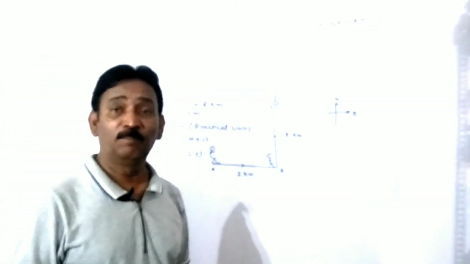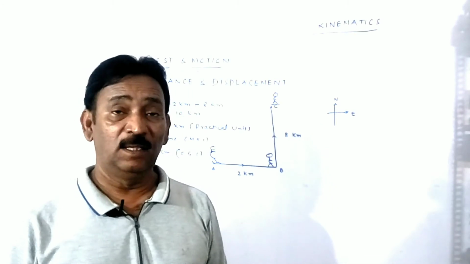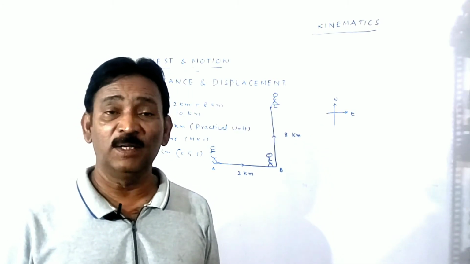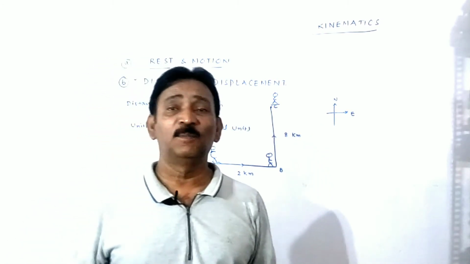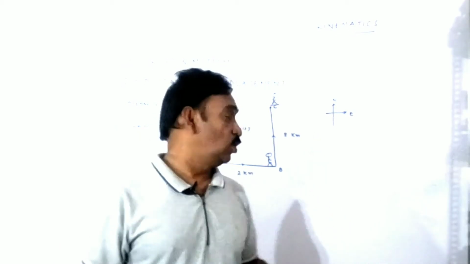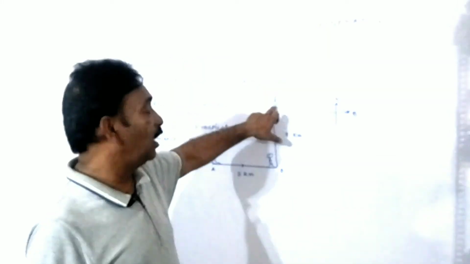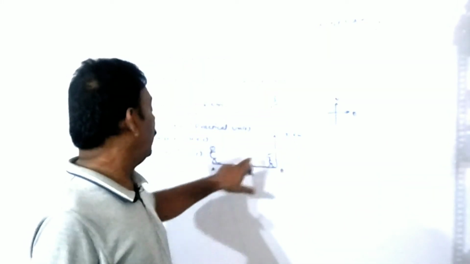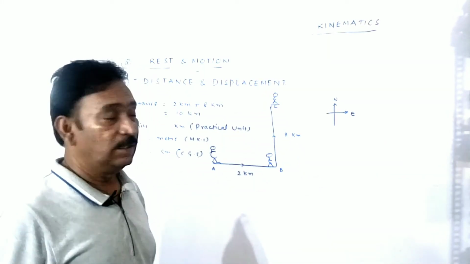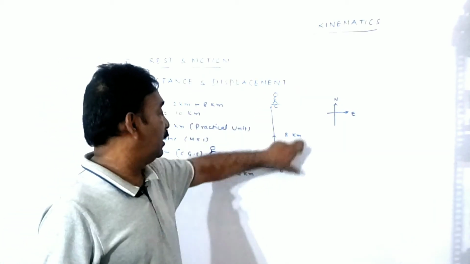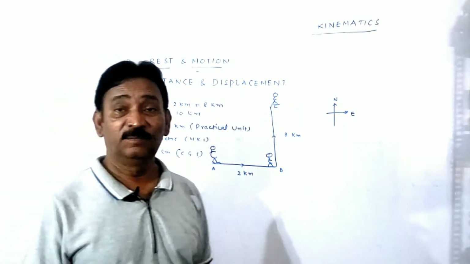I hope you understood what distance is. Distance is the measured length between the two points or the path observed by a person. He started from here and reached B, then he traveled along this way and finally reached C. It is the path traced irrespective of direction.